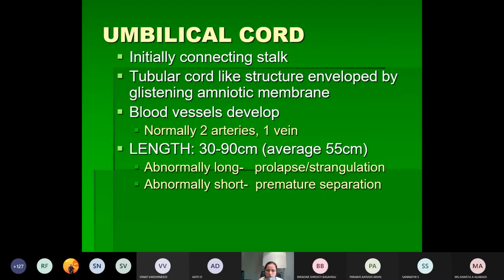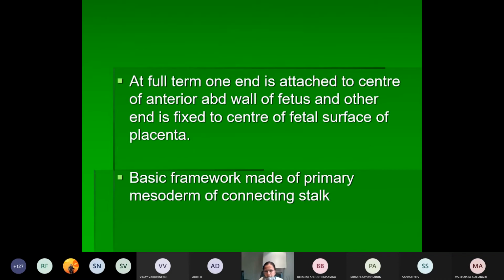When it is abnormally short, what happens? It may lead to premature separation of the membranes, and that is something you have to know about the abnormally long and short cords. So what are the attachments of the umbilical cord? Can anyone tell from where to where it extends?